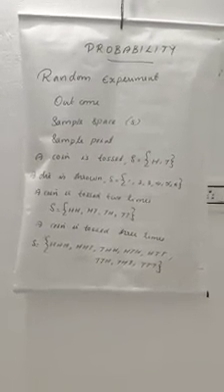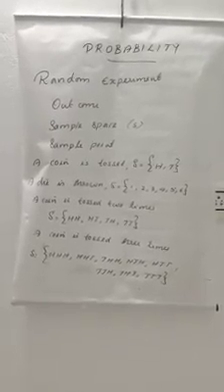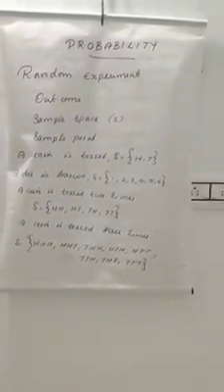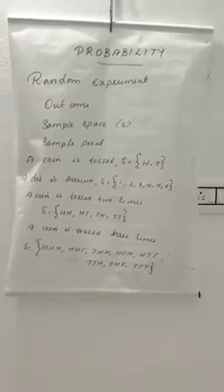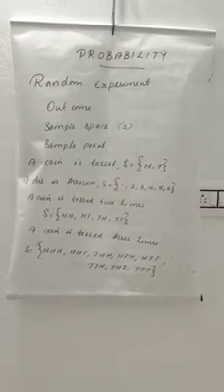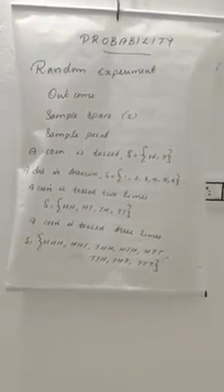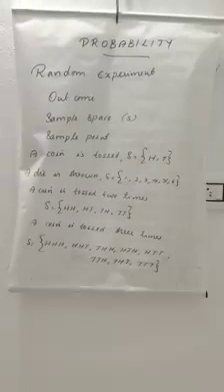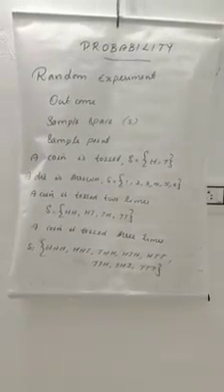Got it? Then a die is thrown. What are the outcomes? The faces 1, 2, 3, 4, 5, 6. Then the sample space S is the set 1, 2, 3, 4, 5, 6.